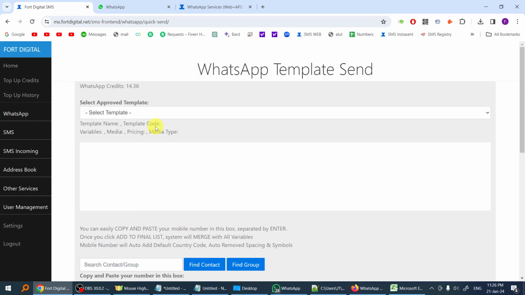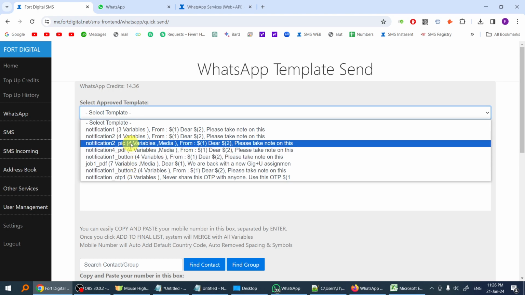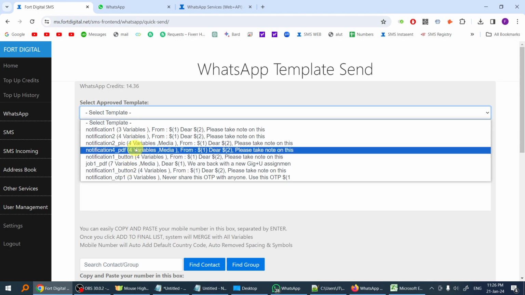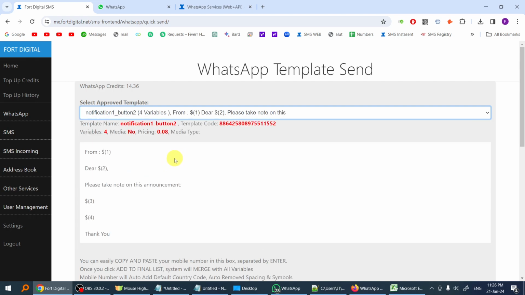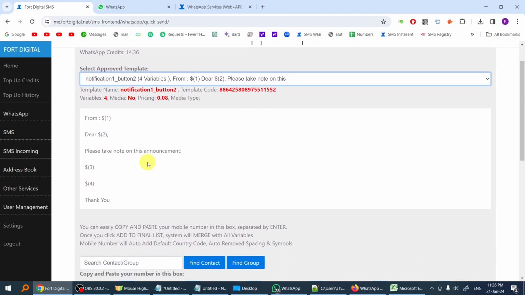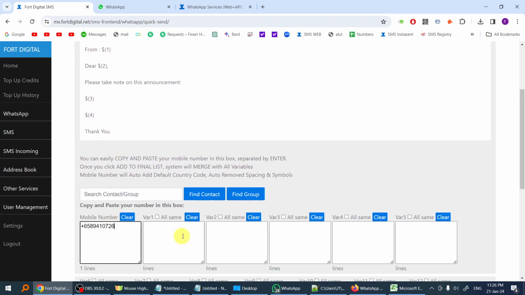So this is the buttons, the template with the reply buttons. I'm going to show you another button, where it has the call function and the hyperlink function. So the same, I'm going to copy and paste, and the same message.